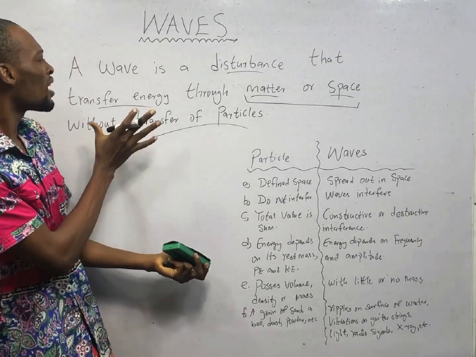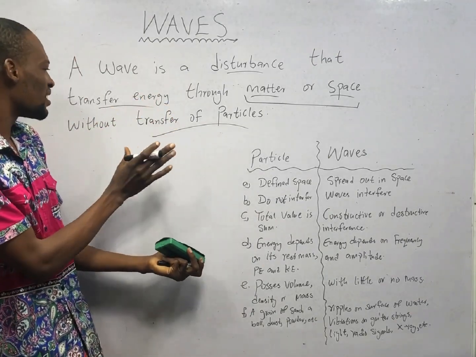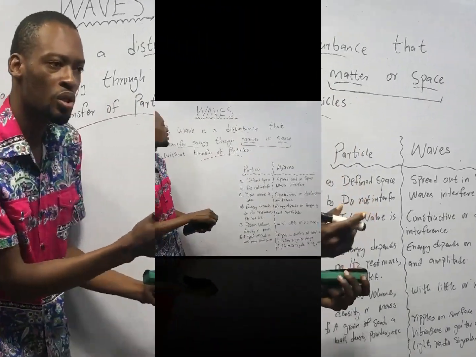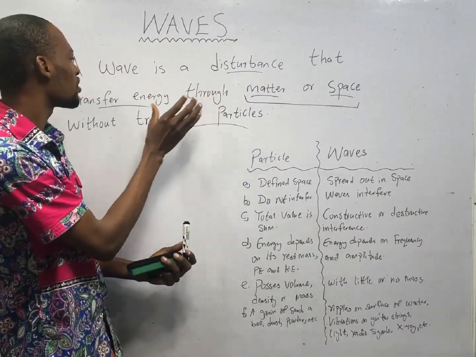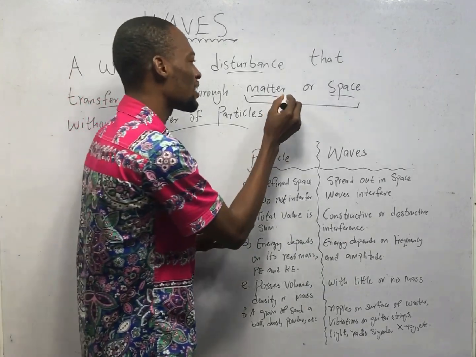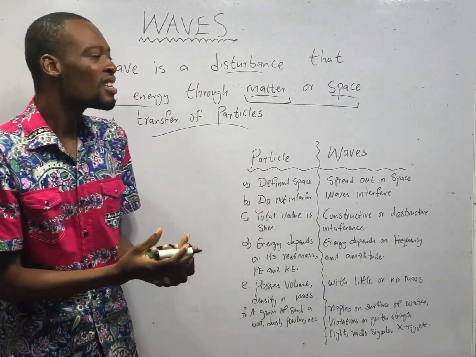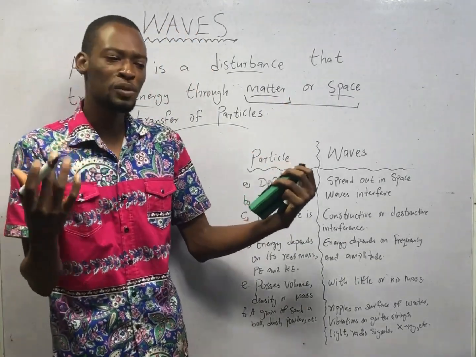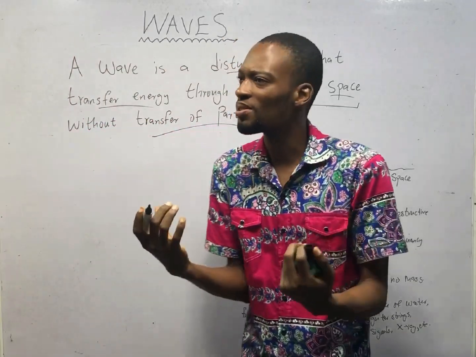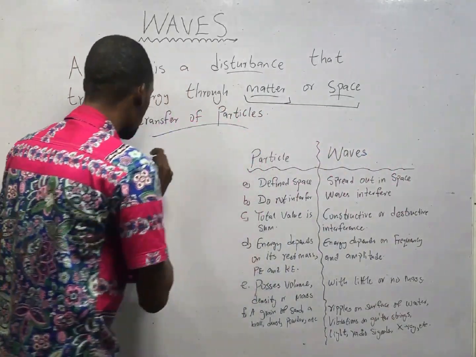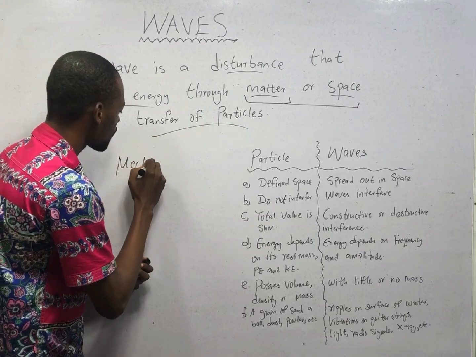And as these waves transfer energy, they don't transfer particles. If a wave transfers energy through matter, that wave requires a material medium, because matter is material, is a medium, is a mass. We refer to that wave as mechanical wave.